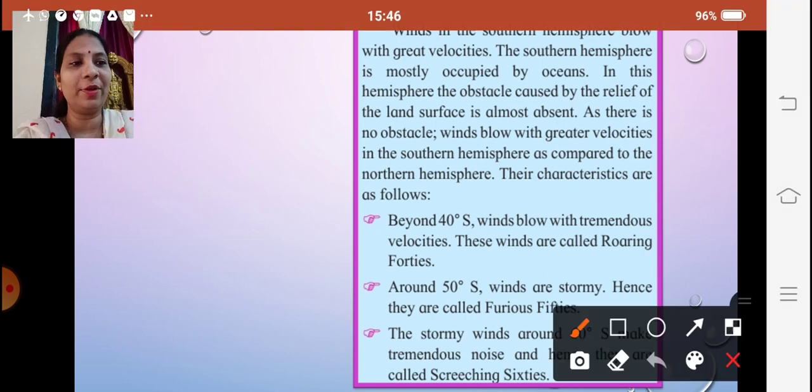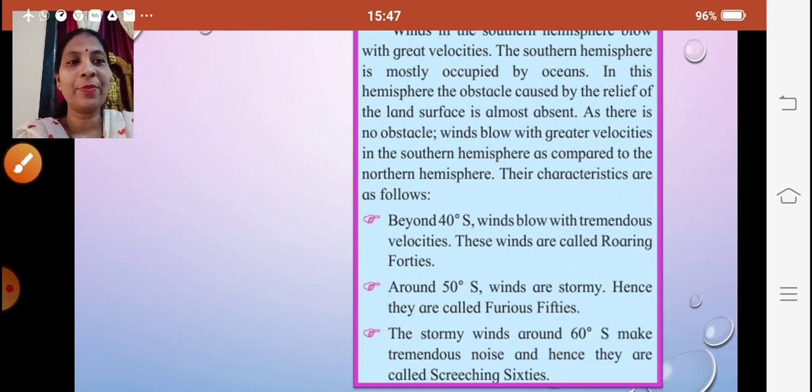You can see over here, beyond 40 degrees, the winds blow with tremendous velocities. These winds are called roaring 40s. So the winds blowing with tremendous velocities in 40 degrees south are called roaring 40s. That roaring sound is there, and since they are blowing in 40 degrees south, they are called roaring 40s. Then around 50 degrees south, winds are stormy, hence they are called furious 50s.